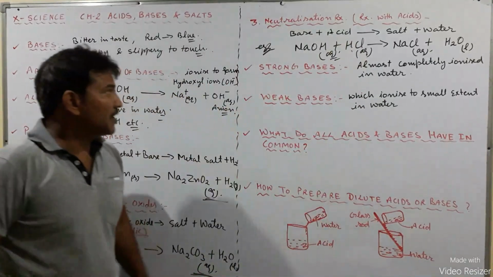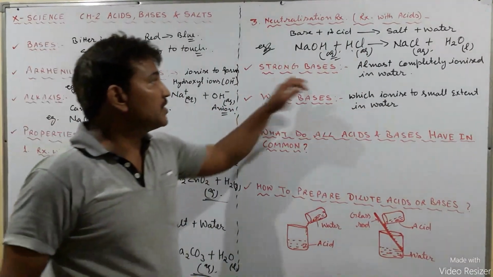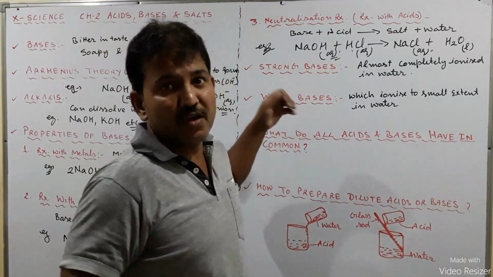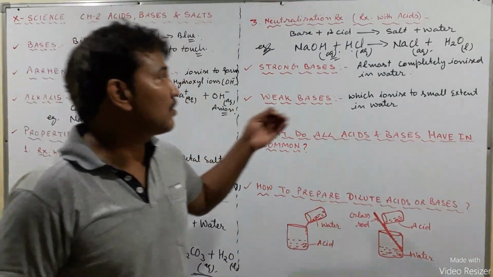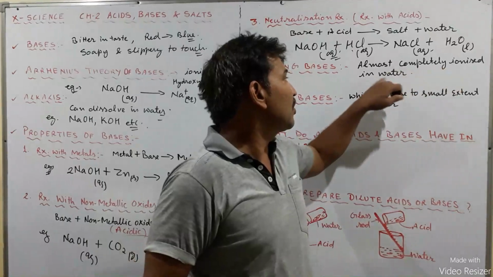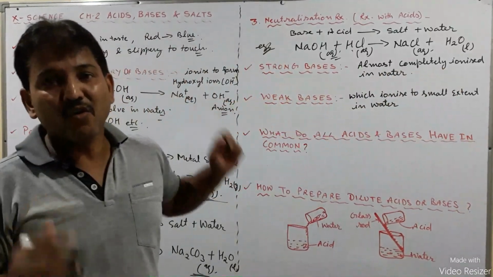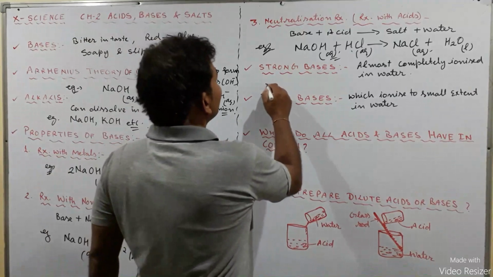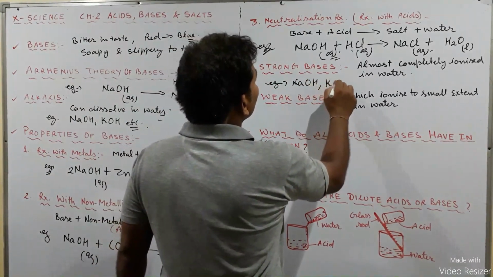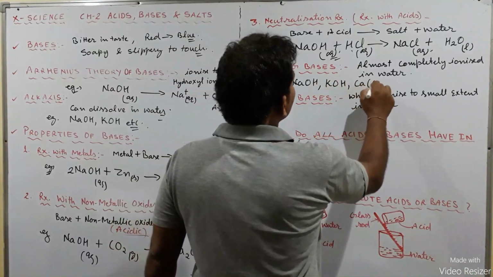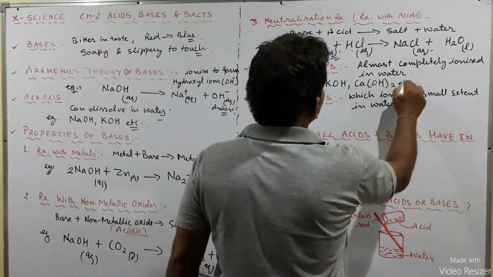Okay. Now let us talk about strong bases and weak bases. What are the strong bases? Strong bases are those bases that are almost completely ionized in water. You can take the example of strong bases like NaOH, KOH, Ca(OH)2, etc.